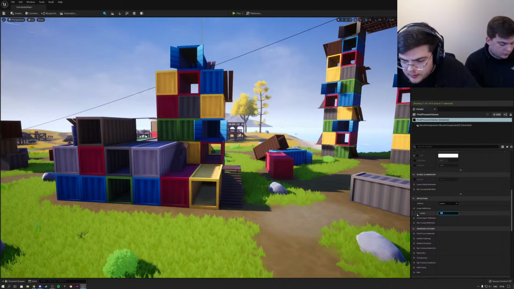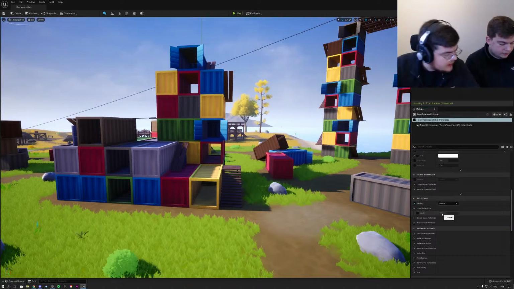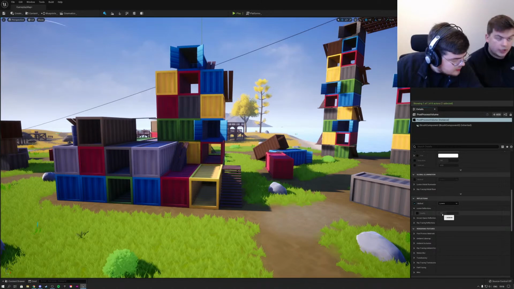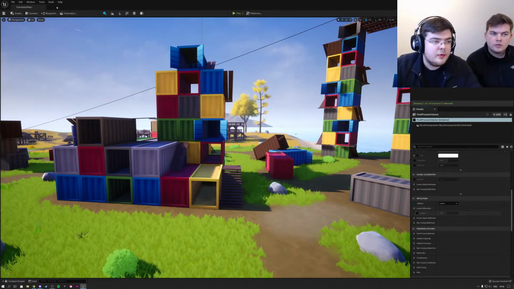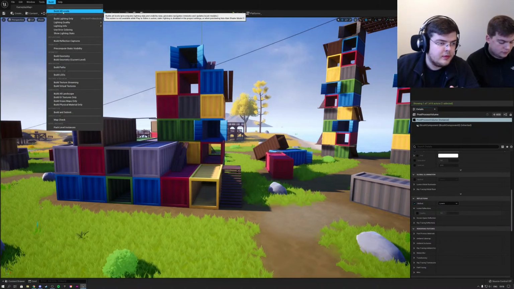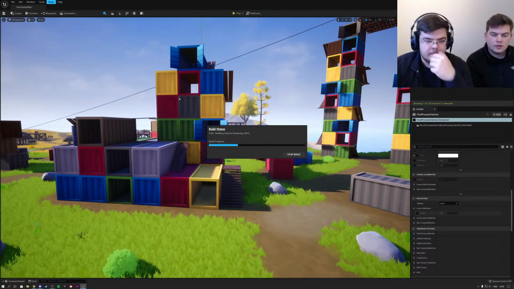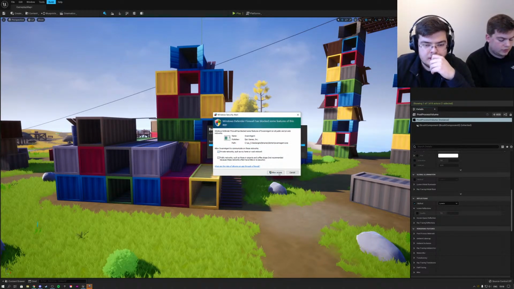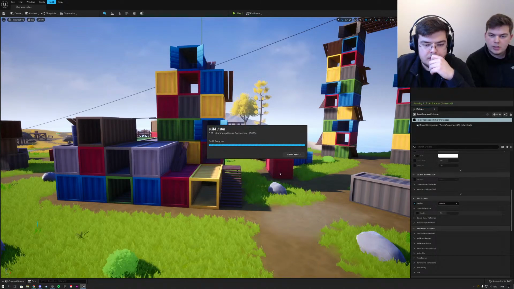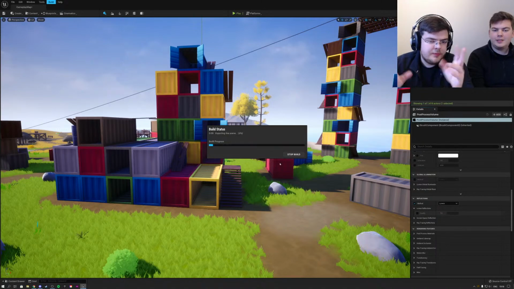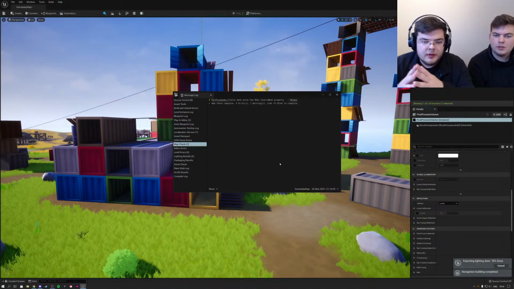Brian Aldrich says, can you have it recreate the foliage layer? I think that's what we're doing right now, right? No, I'm not building right now, but let me just build the map. Okay, here we go. Build all. And also someone says try grass flush cache. I'm not too worried about this. I think it's just a bug where we have to build something.